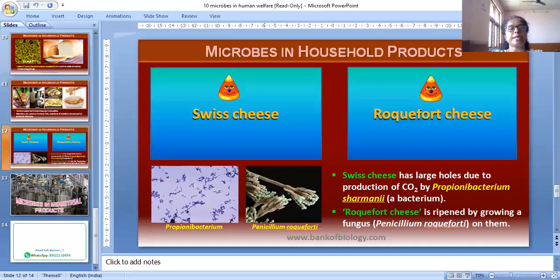It acts by competitively inhibiting the enzyme responsible for the synthesis of cholesterol, so the blood cholesterol level is lowered.